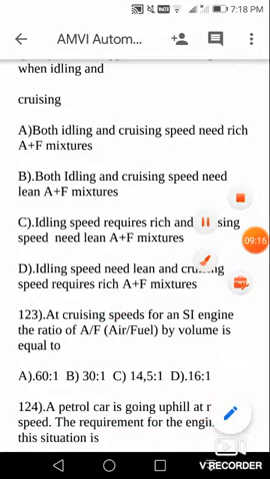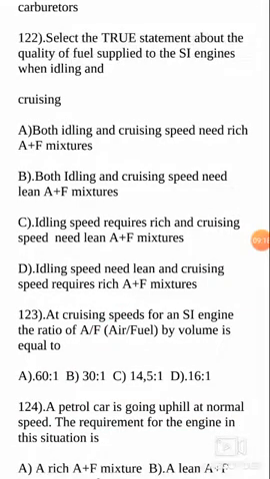Okay, boys. We have discussed today also very important bits related to your assistant motor vehicle inspector exam. We are going to complete the entire syllabus, and I am going to give very important questions from the examination point of view for your assistant motor vehicle inspector. We will be discussing many videos.